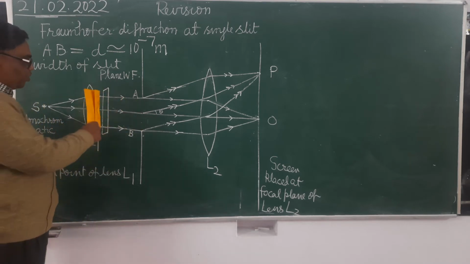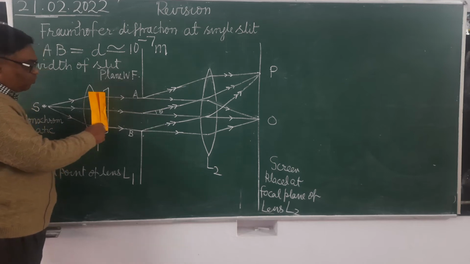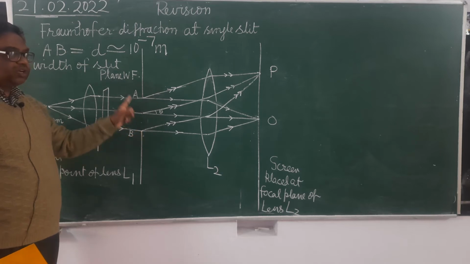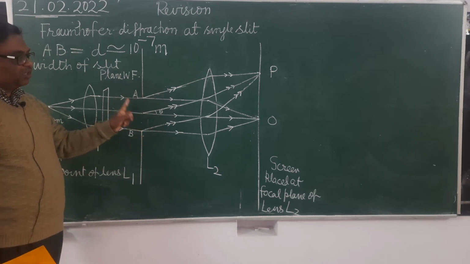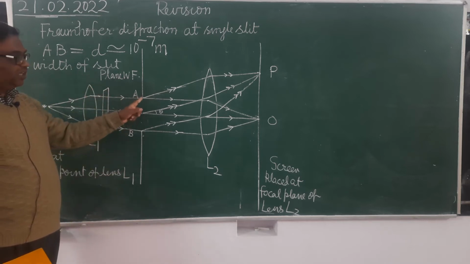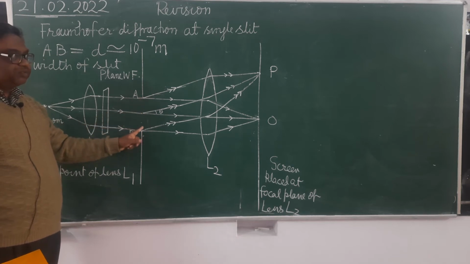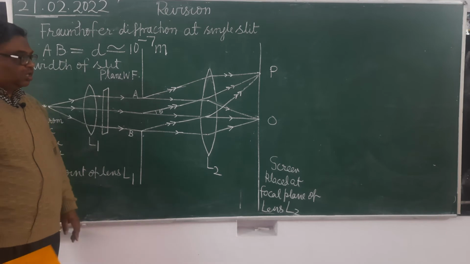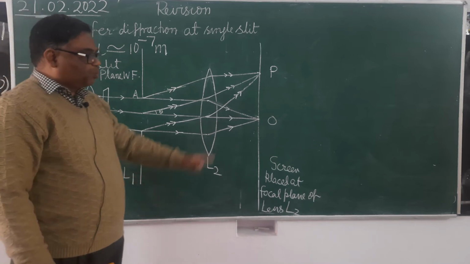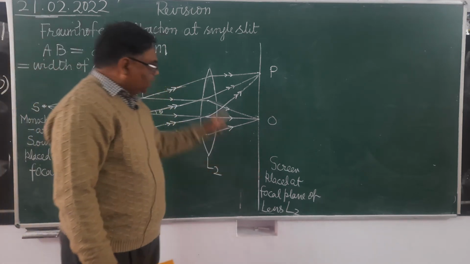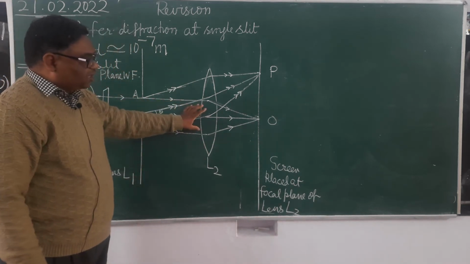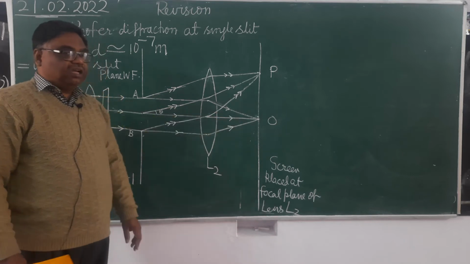Understood? When this wavefront AB reaches the slit, every point of the slit becomes a source of secondary waves, and it will start emitting the secondary waves at the same time. It's clear? Means what will be the initial phase difference at the time of emission? That will be 0. When these waves reach the point O, when they are brought to focus at point O, here this screen is placed at the focal point of L2. So when the parallel rays fall upon it, they will be brought to focus at any point on the focal plane.